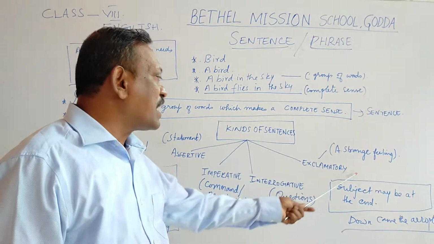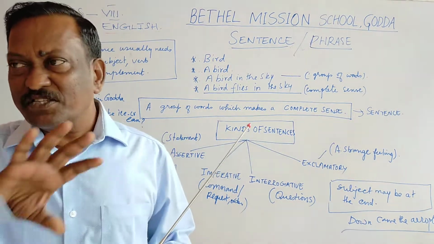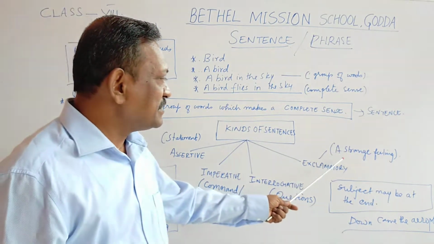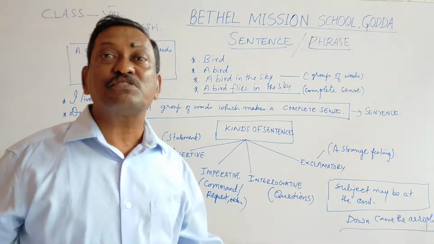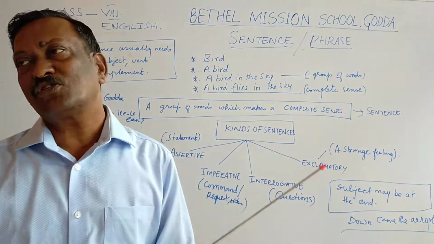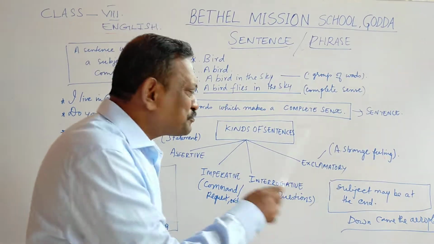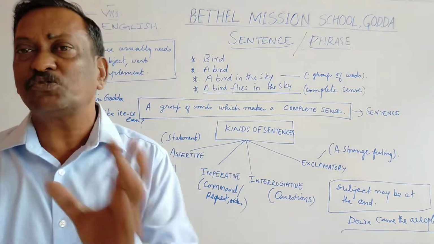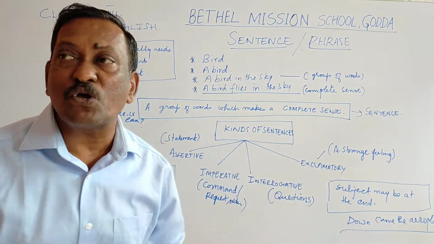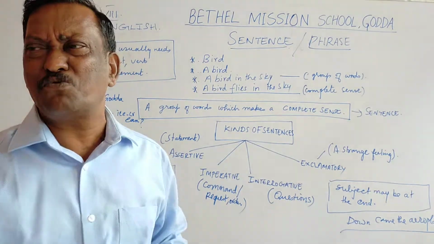And then finally we come to the exclamatory sentence. This is very different from the rest in the sense it is a sentence which gives you a strange feeling. For example, alas, India has lost the cricket match. Alas. So we use some strange words, we call them interjections. Alas gives you a sad feeling. How stupid you are.